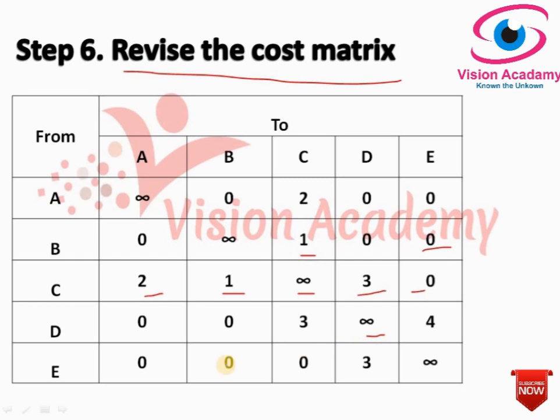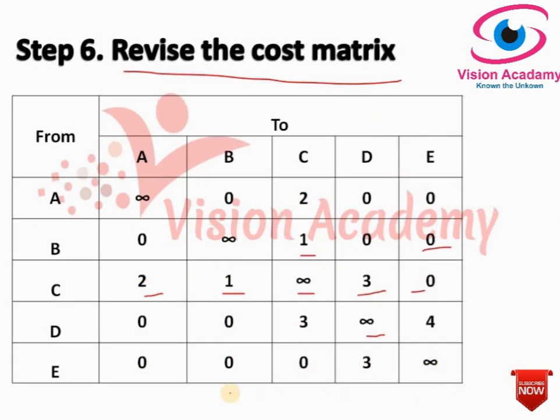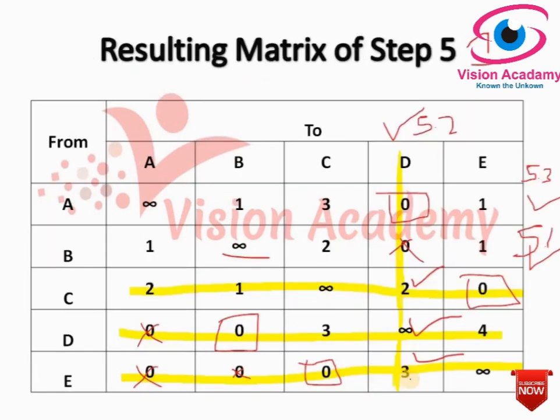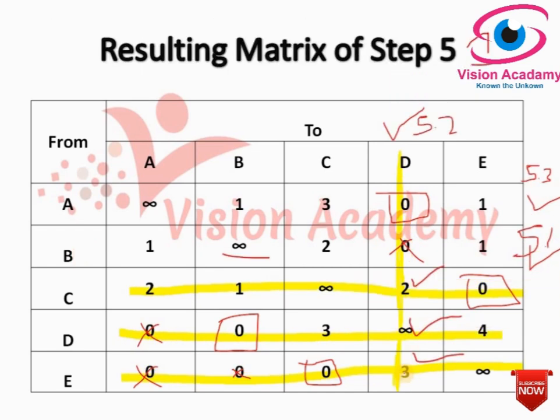Okay, in the E row, 0, 0, 0, infinity, it will remain same, and in the intersection there is 3, so I will add 1 to this intersection, that is 4, 3 plus 1, 4.